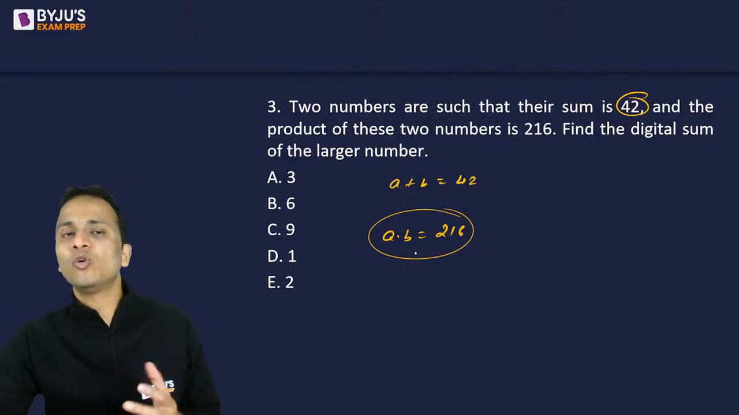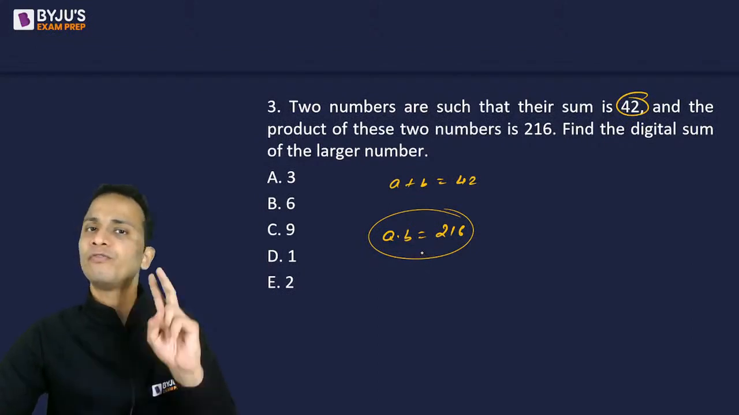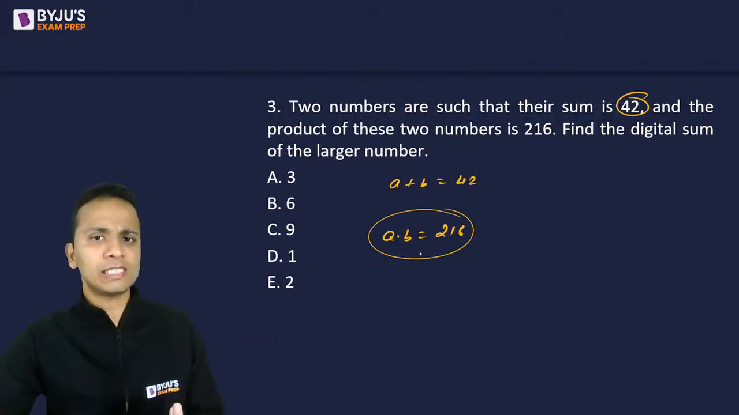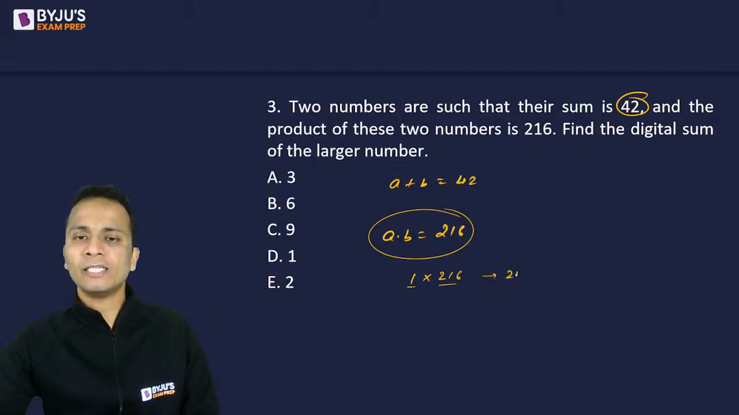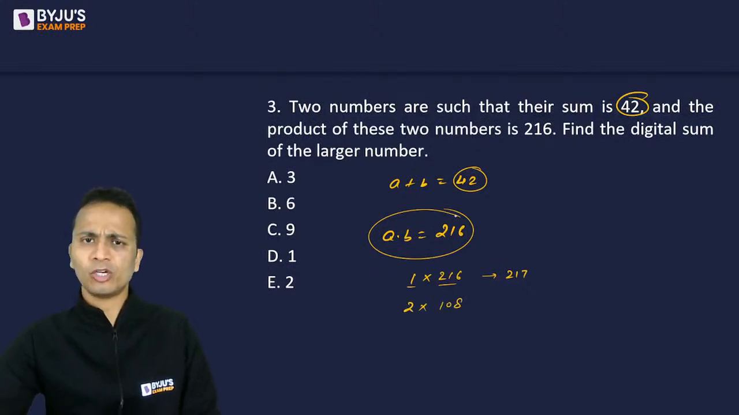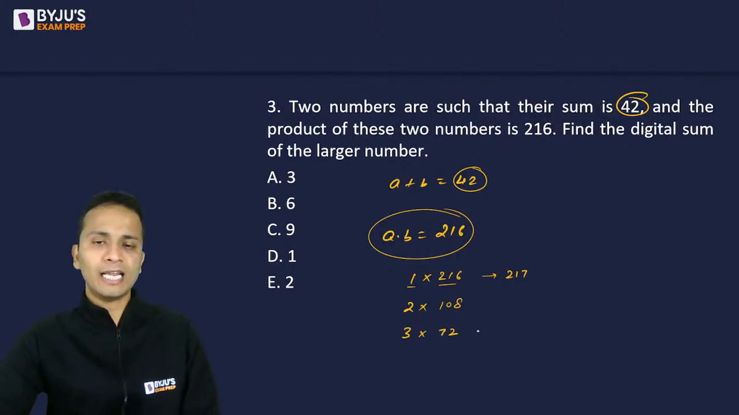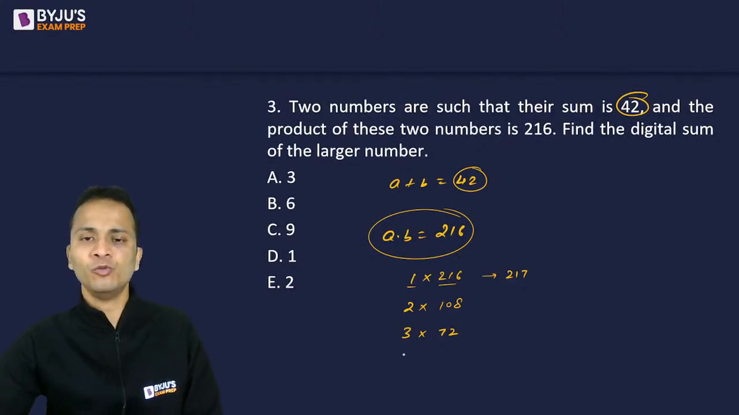I'll try to write 216 as the product of two numbers, and then we'll check their sum. Starting from the smallest one, 1 multiplied by 216. The sum of these two numbers is 217, but I need a sum of 42, so I'll ignore. Then 2 multiplied by 108. I can ignore this because I need the sum of 42. 3 multiplied by 72. Again, this can be ignored because the sum is not 42.